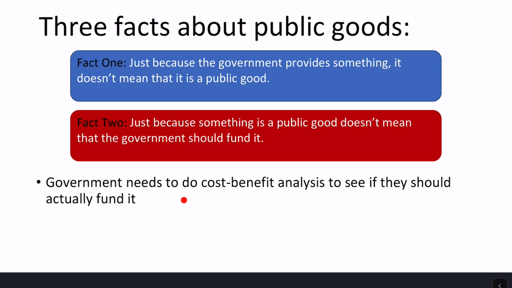So what this means is 60 lighthouses would also be a public good, but 60 lighthouses doesn't pass a cost-benefit test. Right? They shouldn't do 60 lighthouses. They should only do 30 lighthouses. And so what this here is we still got to do our cost-benefit analysis to decide the socially optimal quantity, even if the government's going to fund something.